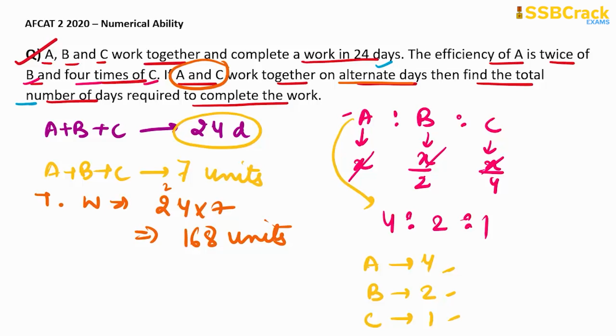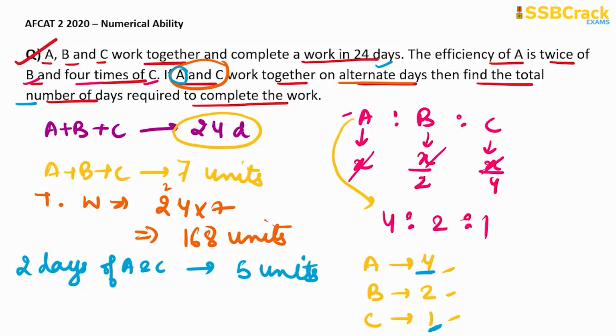Okay, so if on first day A is working, then 4 units of work will be completed on first day, and on second day C is working, then C will do 1 unit of work in second day. So the 2-day work of A and C together, right, will be 5 units, that is 4 plus 1 units, right, and they have to complete 168 units of work.